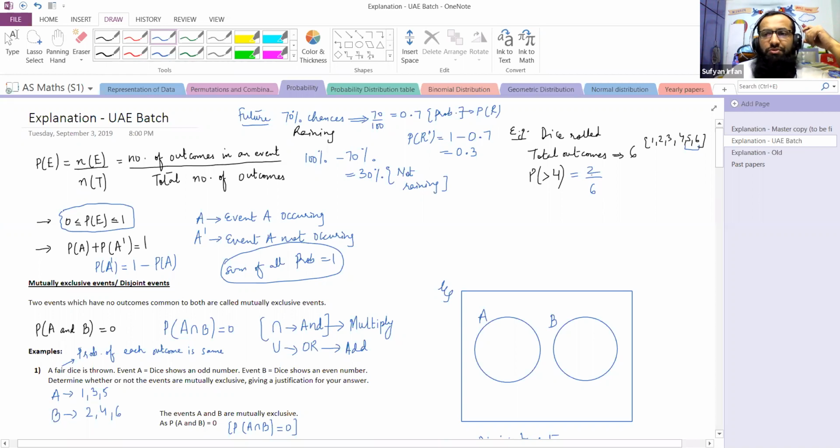What is 2? The number of outcomes in the event. The total possible outcomes are 6. The probability simplifies to 1 upon 3. It's preferred that you leave the answers in fraction form unless otherwise stated, so that the probability remains exact.